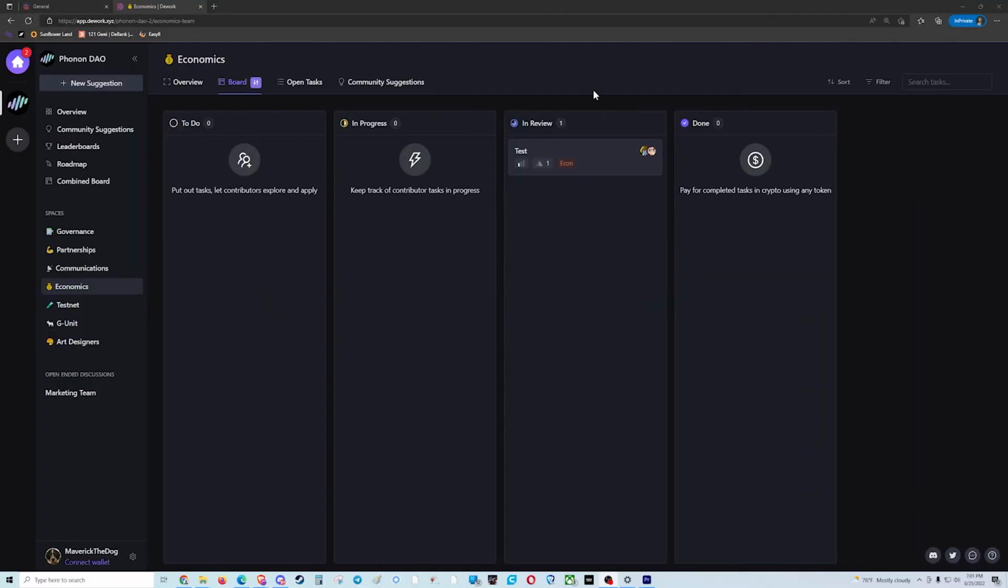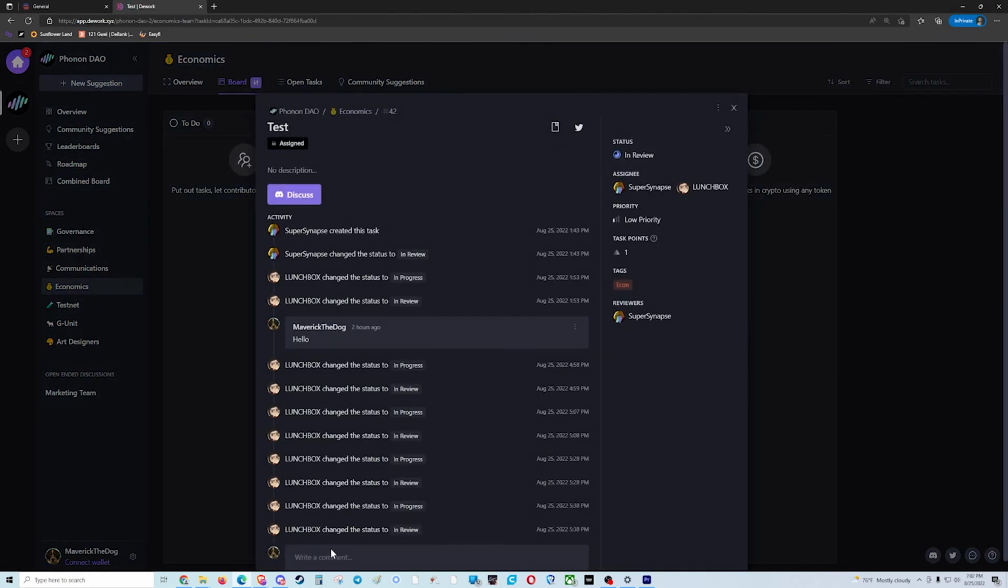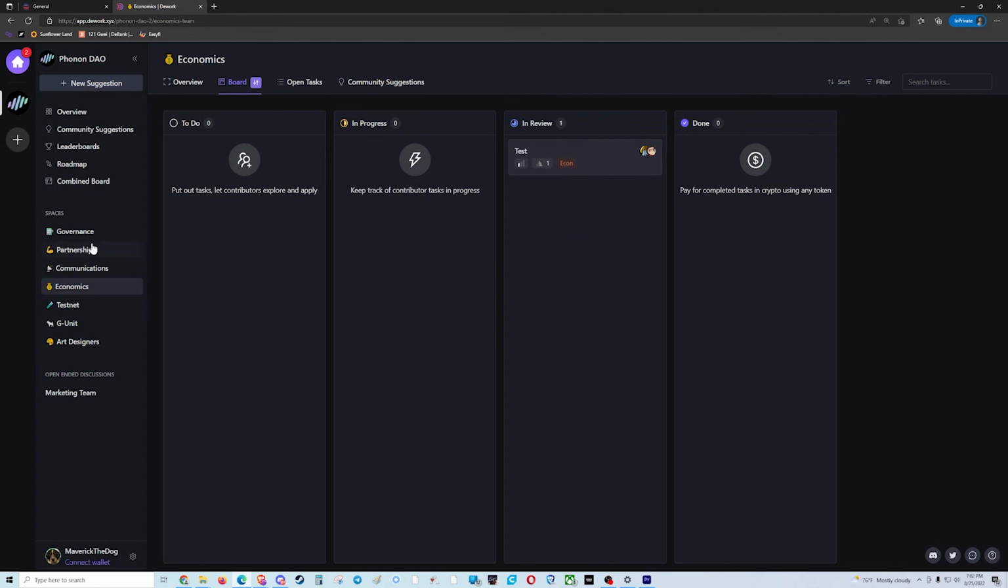All right, so I just pulled this up in a separate account. I have Maverick the dog. He does not have any roles currently, but he is a part of the Phonon Discord. And I just wanted to show really quick what it looks like for someone who does not have any roles. So we can see he's not able to move any of these items around. If he clicks on it, he is able to comment down at the bottom, but he's not able to join a group. It's already been assigned and that's locked. He's not able to change anything, and that's basically it.